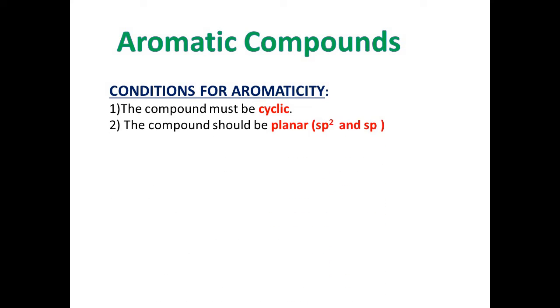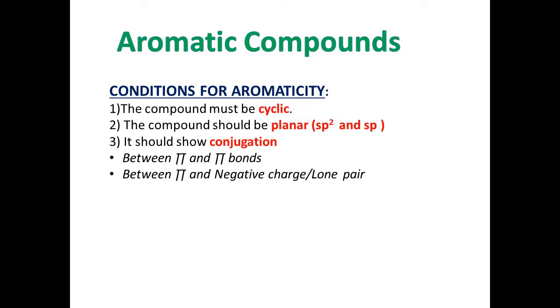Second condition is the compound must be planar. That is, each atom of the compound must be sp2 or sp hybridized. The compound should show conjugation or resonance. Resonance can be in between pi and pi bonds, between pi bonds and the negative charge or lone pair, between pi bonds and the positive charge.